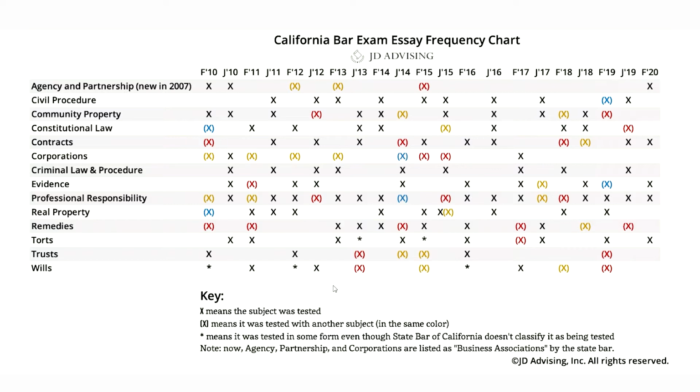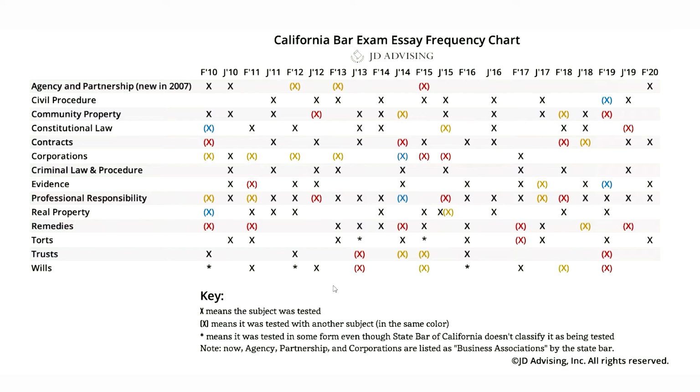So just to explain the chart, along the left-hand side going down, you'll see the different subjects that could be tested on the written portion. This is the essay portion of the California Bar Exam. Across the top, each of those dates reflects an administration of the exam. So February 2010, July 2010, February 2011, July 2011.